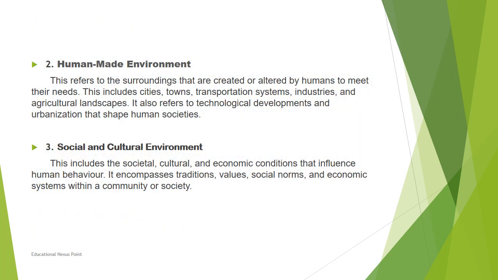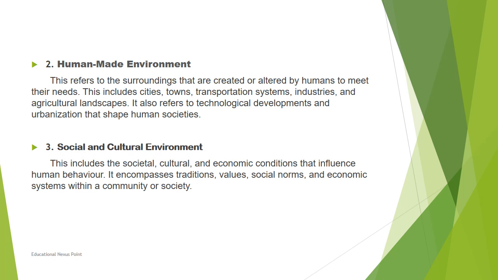Next type of environment, that is human-made environment or man-made environment. This is a type of environment in which man changes the nature or man creates something from the nature for his own development, to meet his own needs. This refers to the surroundings that are created and altered by humans to meet their own needs.